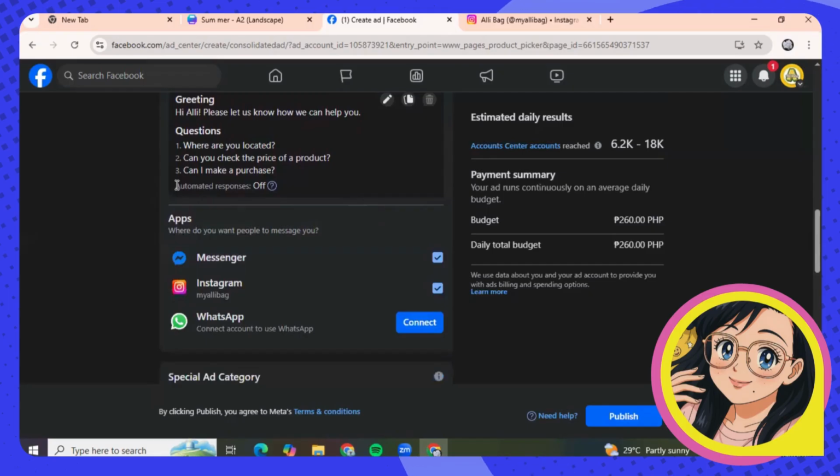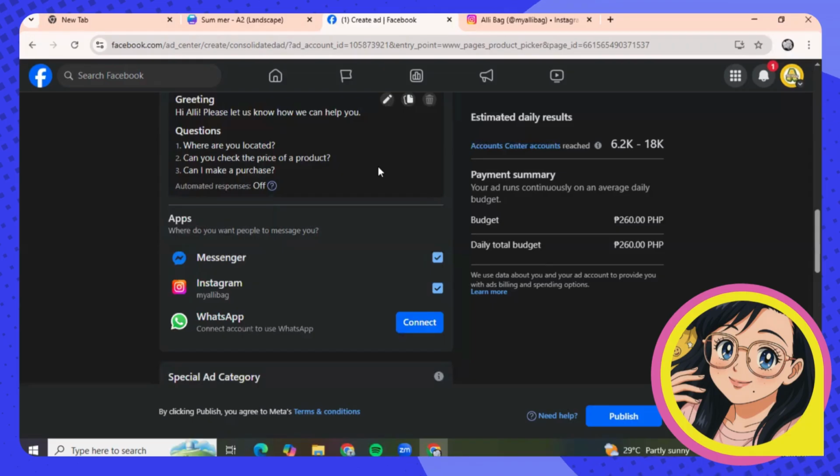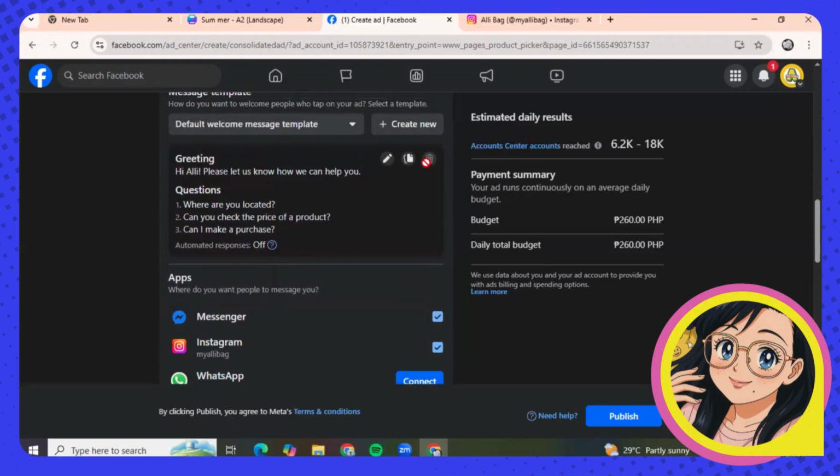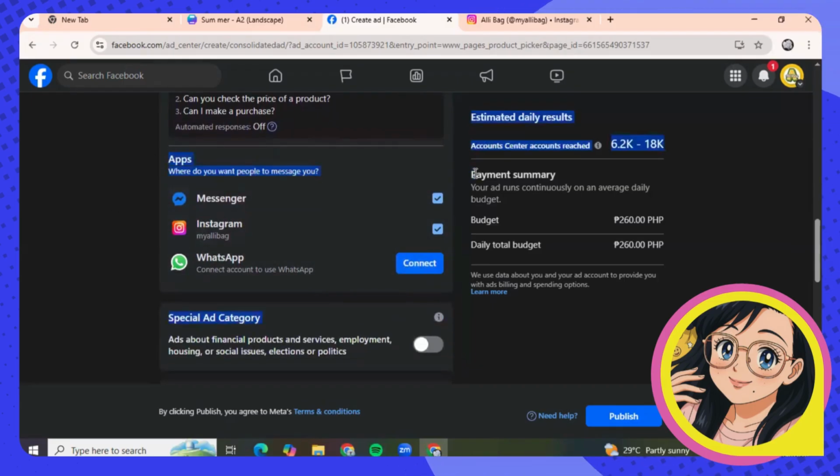And then here in this part, it says about automated responses. You can choose whether you would like to turn it on or off because the description says automatically send preset responses to people after they tap on the question, and you can edit or remove automated responses anytime. Okay, so that's where you do it. So again, over here, you will see that my Instagram is already connected.